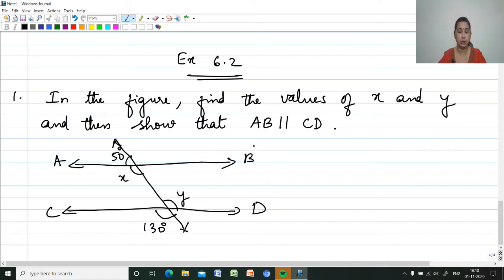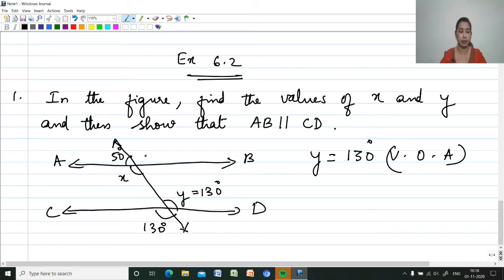Now we need to show that AB is parallel to CD, and also find X and Y. From the given figure, Y we can directly find. How much is the value of Y? Y will also be 130 degrees, reason: vertically opposite angles. So this angle we got as 130 degrees.